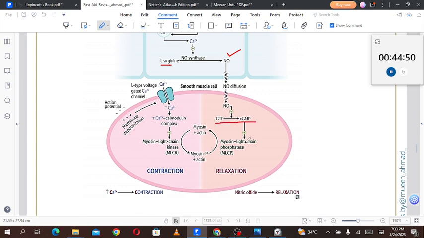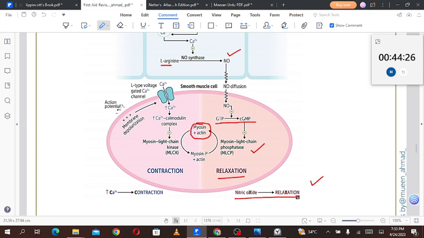Cyclic GMP will positively upregulate the myosin light chain phosphatase. That is, it will dephosphorylate the myosin light chain. Here you can see that the phosphorylated myosin will be dephosphorylated into myosin and actin. If the myosin light chain is dephosphorylated, this will not let the contraction happen, and that will result in relaxation. So nitric oxide results in relaxation.